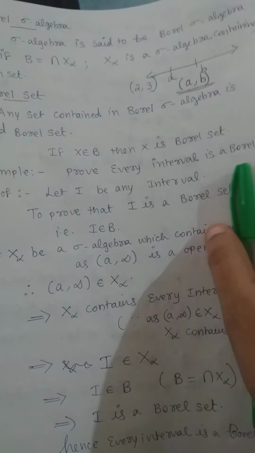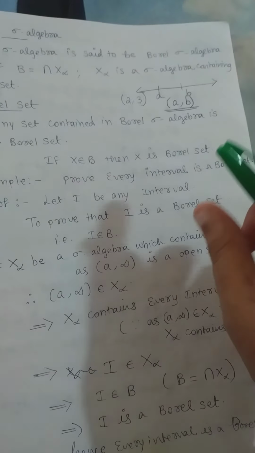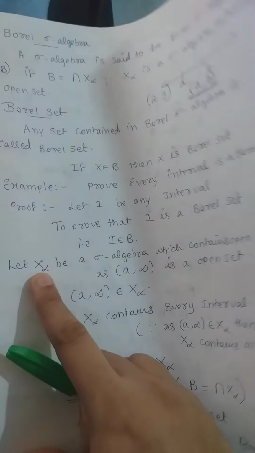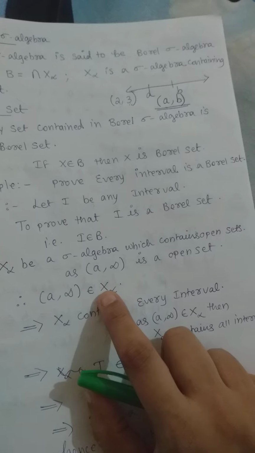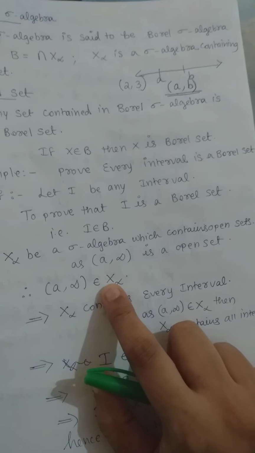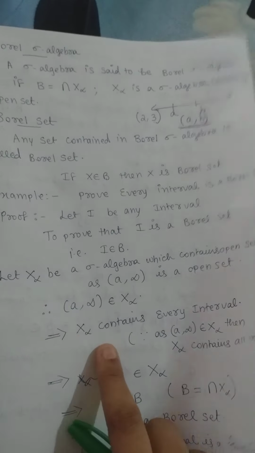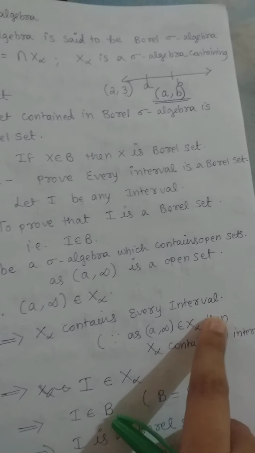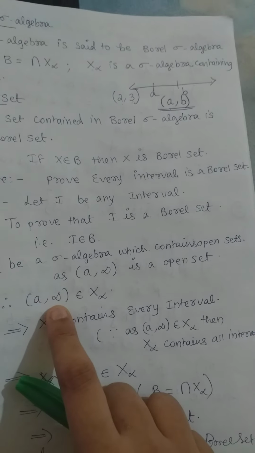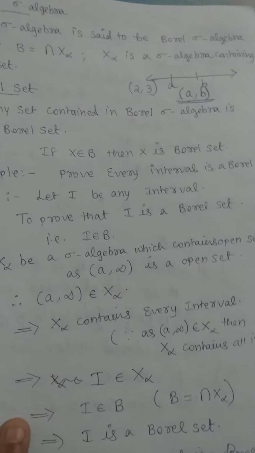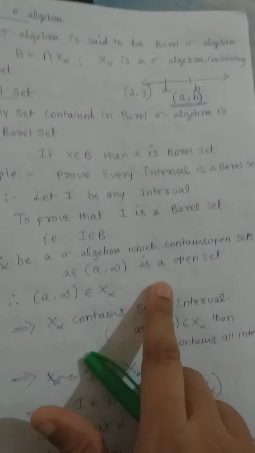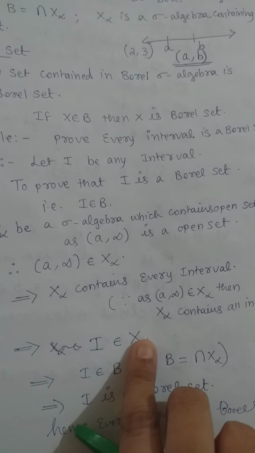I have used simple brackets to show that it is an open set. By the properties of a sigma algebra, since I have taken the set as X alpha and considered an open set, it will be a member of X alpha. Now X alpha contains every interval, so the interval I will also belong to X alpha.